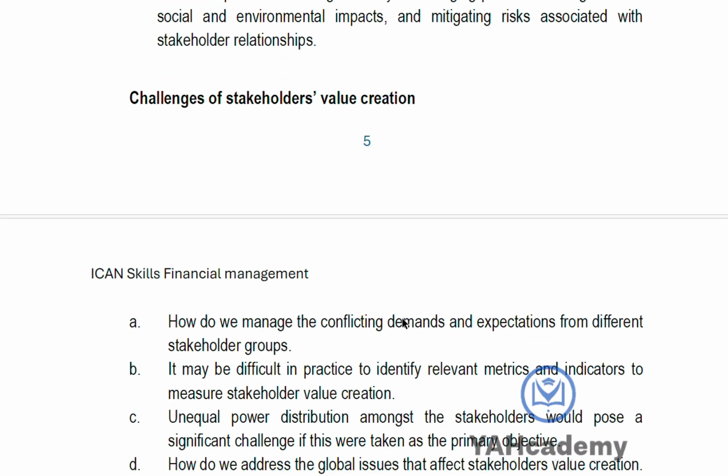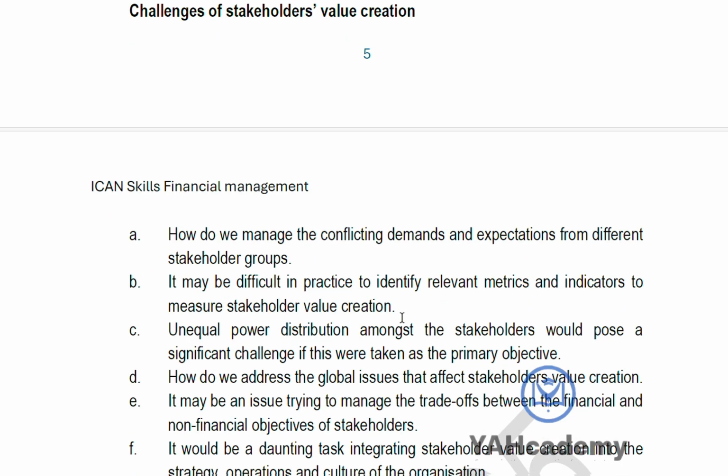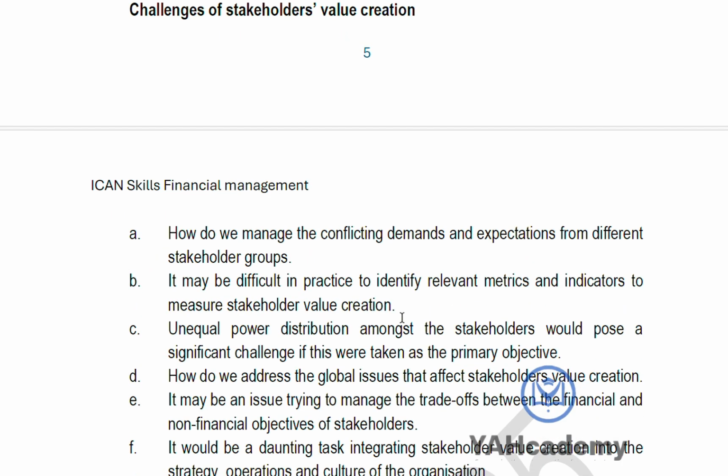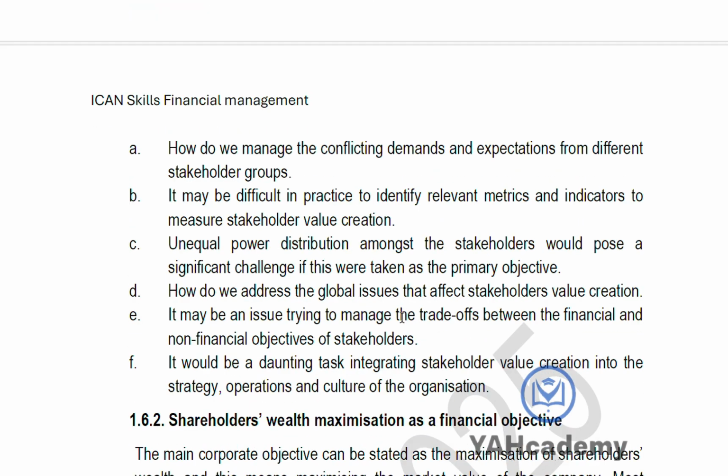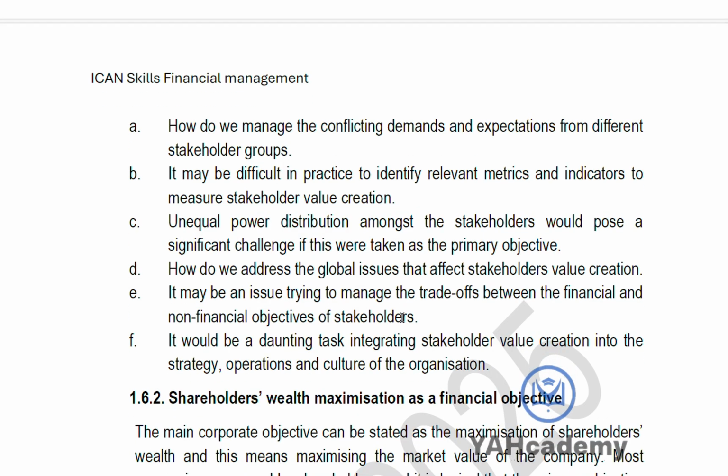Let's look at the challenges. How do you manage conflict of interest between the various groups that we've mentioned? How do you identify the metrics to say, okay, yeah, we've actually achieved stakeholder value creation? That's another challenge. How do you even distribute power between the stakeholders by putting everybody in a balanced state, making sure that one does not have too much power over another?